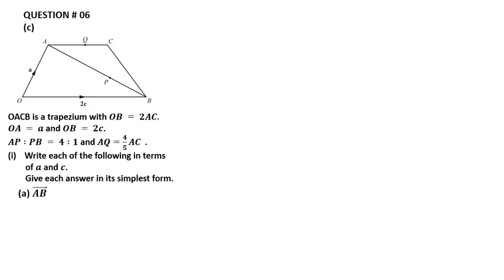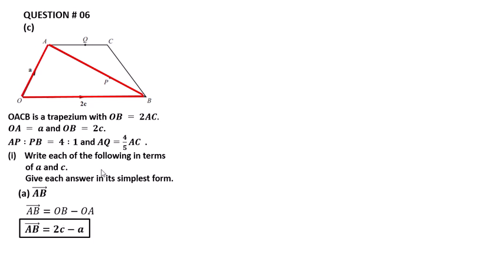Part A: we have to find AB. Here is AB. The formula to find AB is OB minus OA. Here is OB and here is OA.